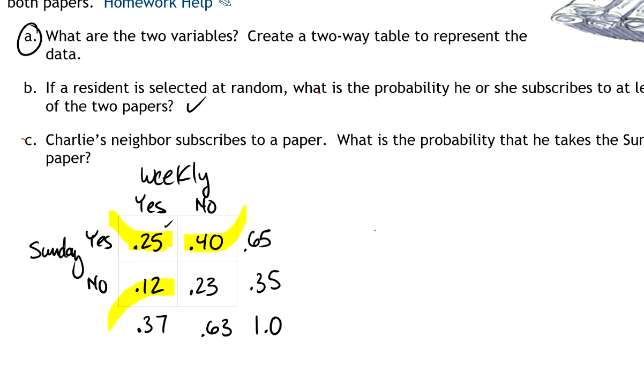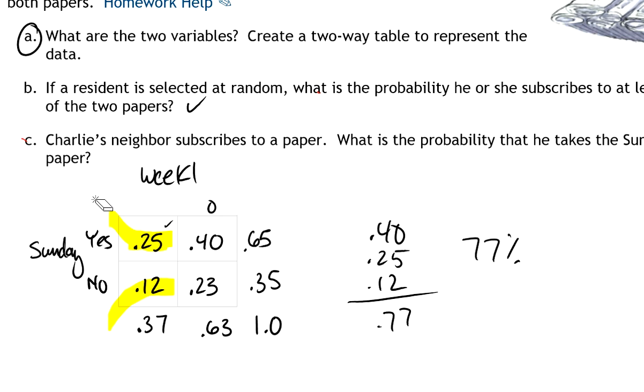So I'm looking at 40% plus 25% plus 12%. So I think that's 77%. So it looks like 77%. If I select someone from this town at random, it looks like there's a 77% chance that they will take one of the two papers.